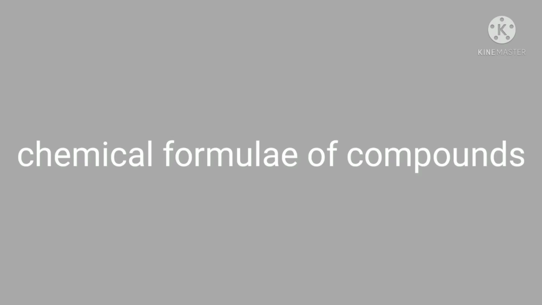While writing the formula of a compound such as sodium chloride, the symbol of the cation is written on the left and adjoined to it on the right is the symbol of the anion. The charges are not shown, though the number of the ions is written as a subscript on the right of the symbol of the ion. This number is obtained easily by the method of cross multiplication of the valencies.